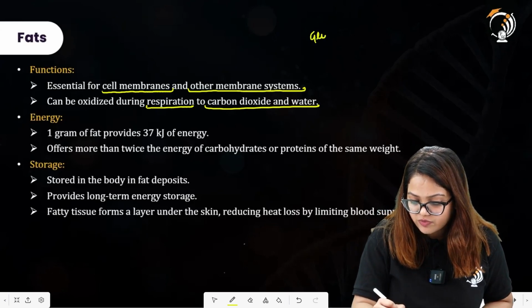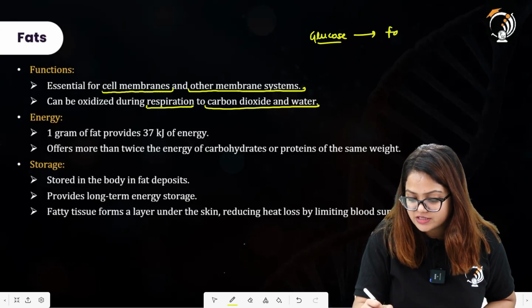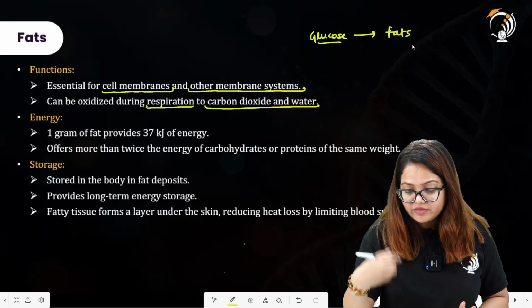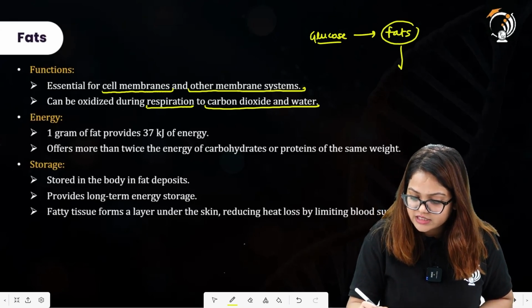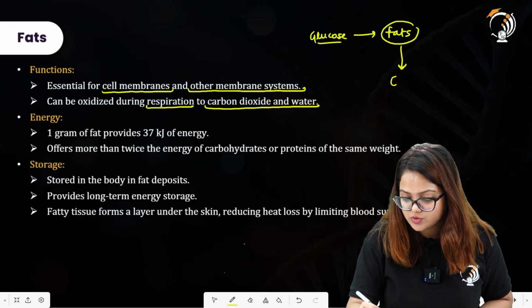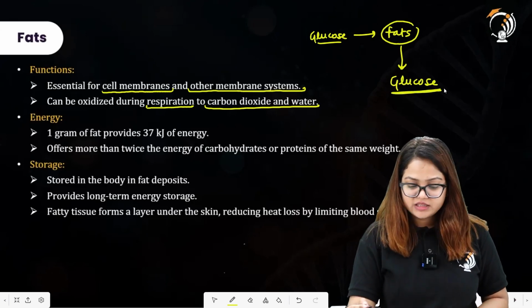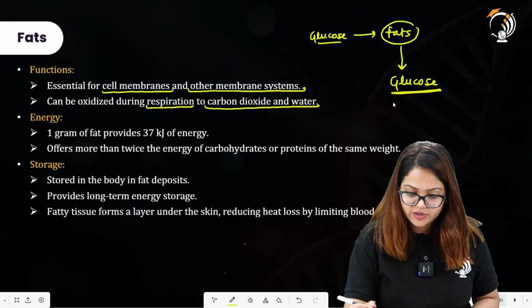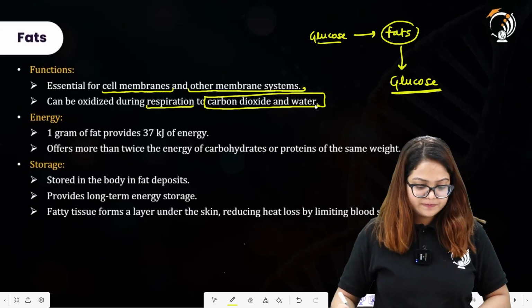Whenever we require more energy, we break down this fat to release energy; first it is broken down into glucose, and this glucose undergoes respiration and releases carbon dioxide and water as the products.